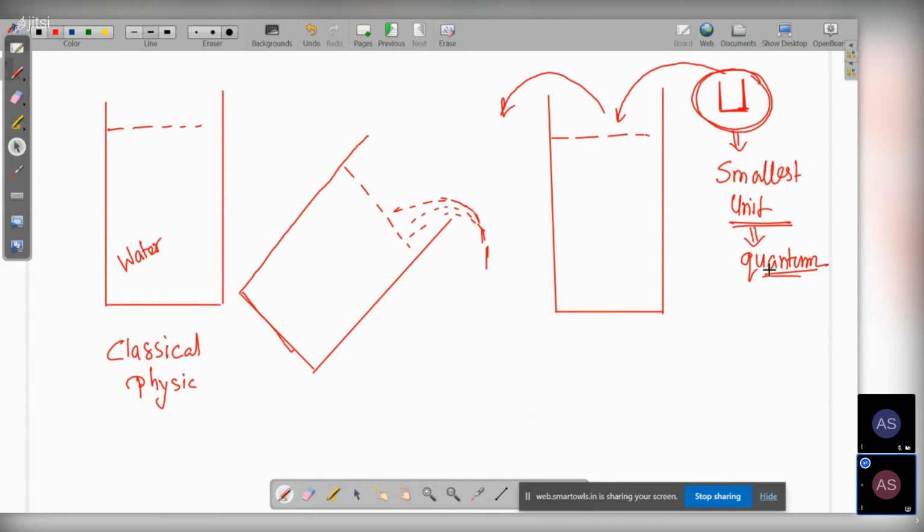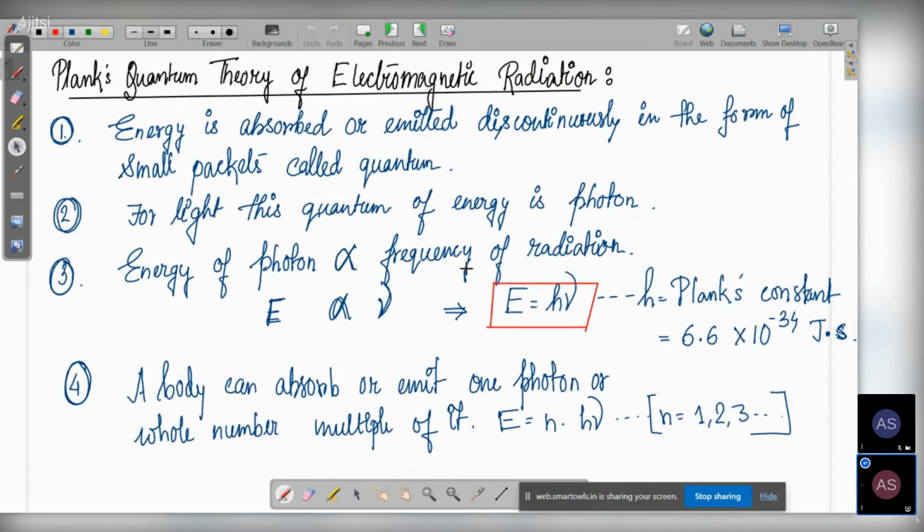It says that no, energy is not coming out continuously as such. Rather, it is coming out in a discontinuous manner, in small units known as quantum. And how does it relate with the frequency?